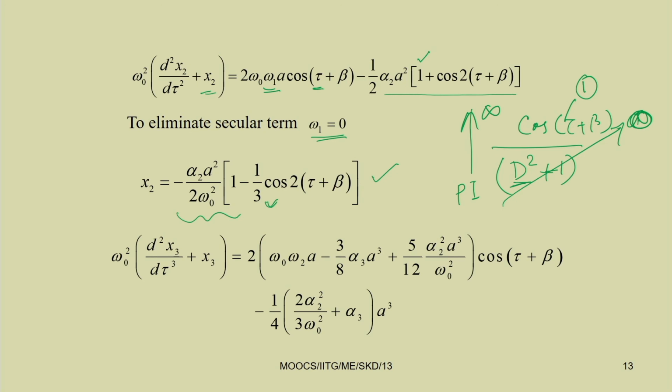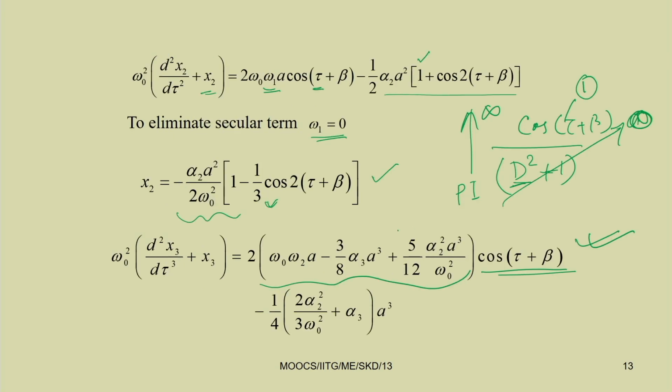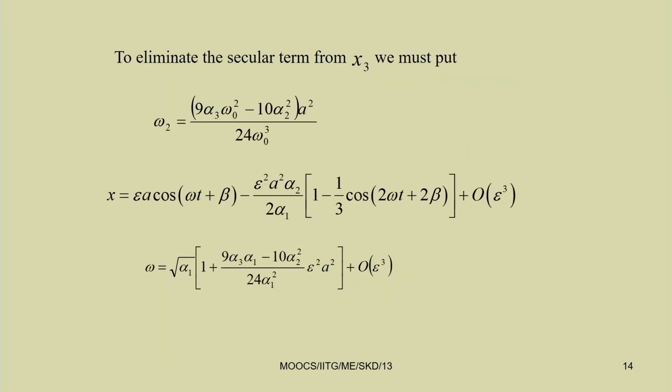Now, by substituting this x 1 and x 2 in the third equation, you can get this one. Here again you have to check the terms which are secular terms. The coefficient of cos of omega t tau plus beta is the secular term. So, now by eliminating these secular terms, this term can be eliminated. If this is equal to 0, from this you can get omega 2.